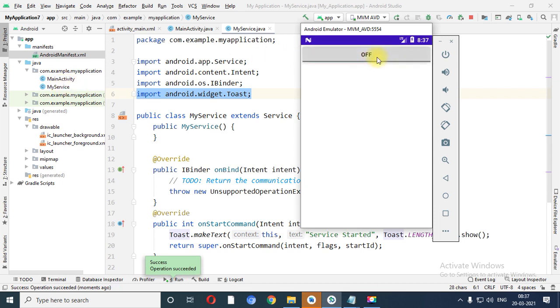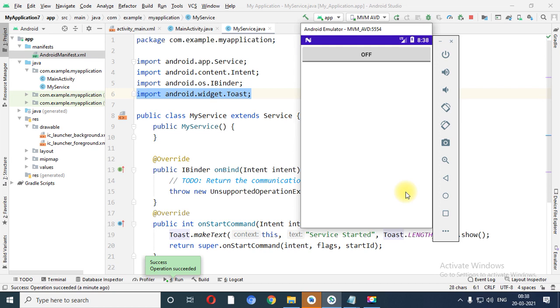I need to click on it. You will get the message "service started". That means from the main activity it switched to the MyService.java file. Now again I want to come back, so I click on it. "Service is destroyed." So in this way the service is executed. You can add the service into your application. A service is basically used for background processes like an alarm clock.